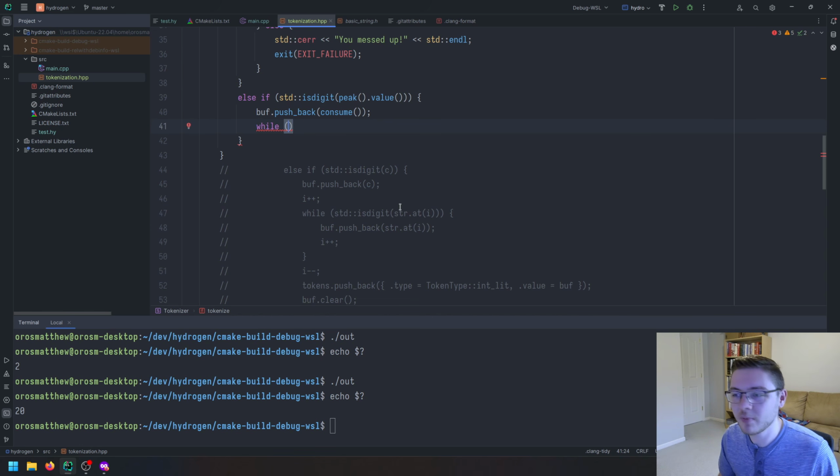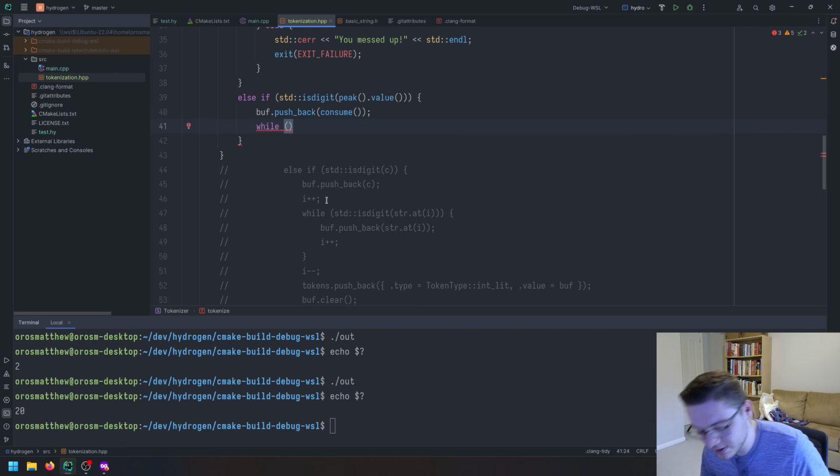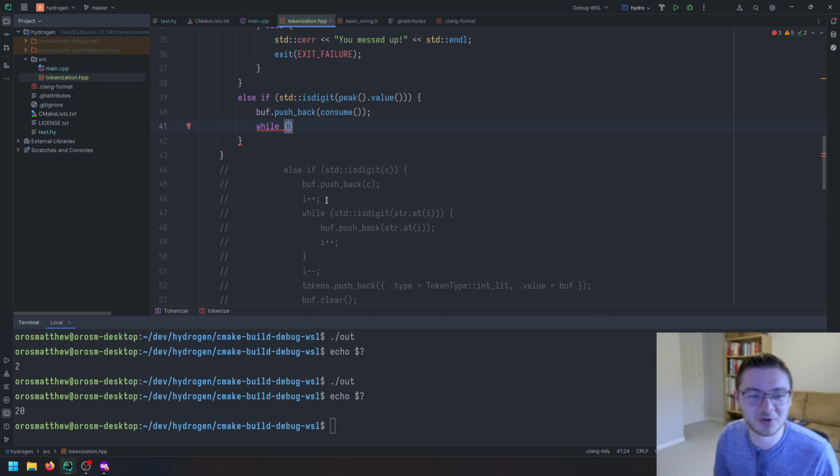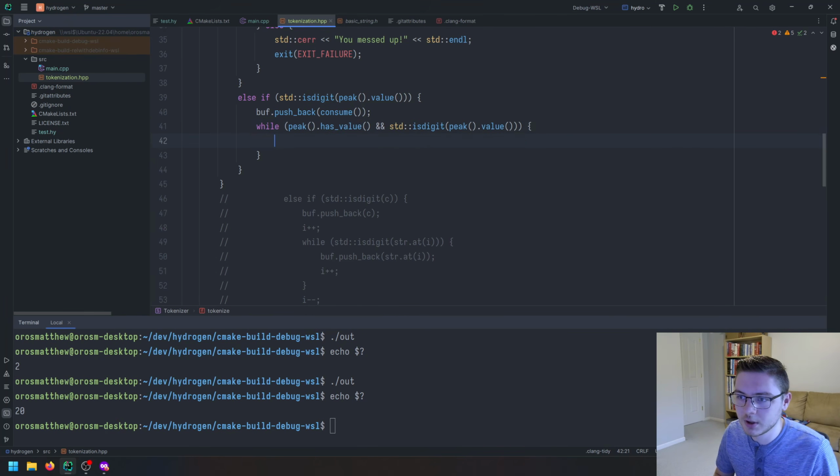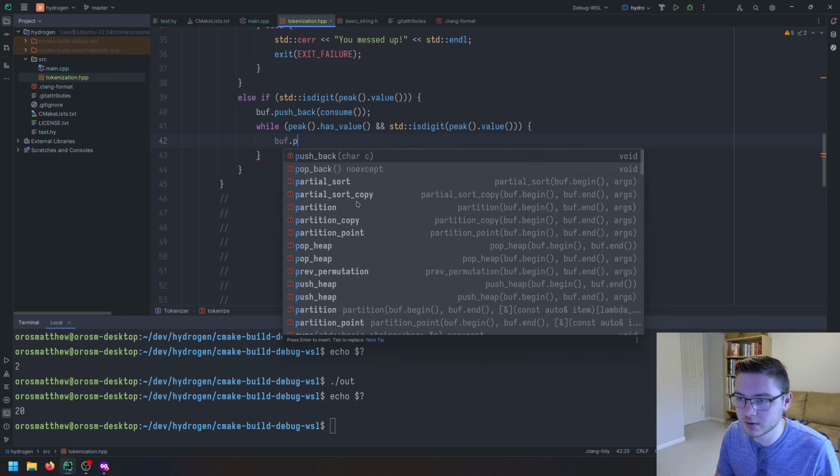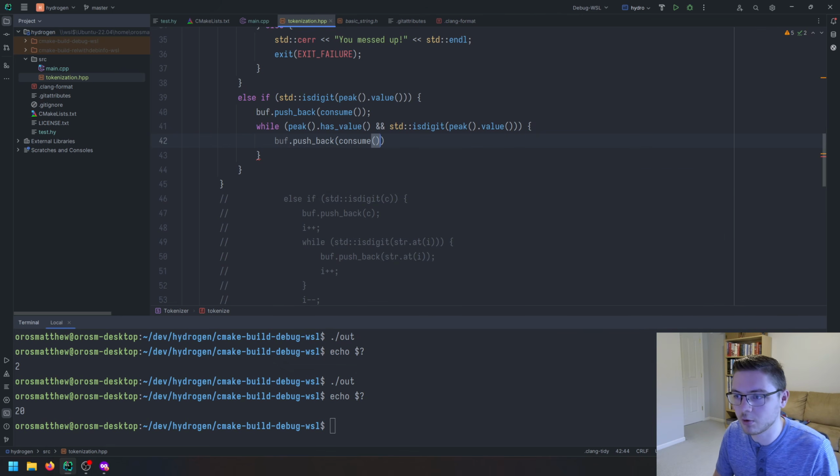So, or maybe it wouldn't have, because I don't know, doesn't end of file have a null terminator on the end of it? Maybe when we read the buffer in C++, I'm not sure. I could probably find that out very quickly, but I don't care enough. I shouldn't assume it. We should not assume it anyway. So we're going to go while peek has value, and it's a digit, peek.value.value. Then we can go ahead and push back, consuming our character.